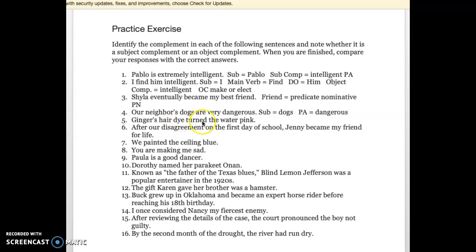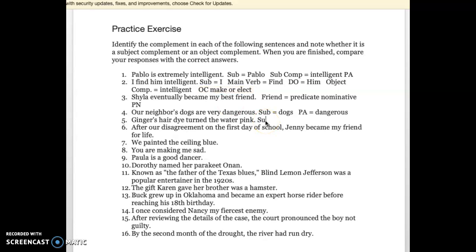So the dye turned the water. Water is the direct object. And pink is an object complement describing the water. And notice how turned is a version of make or elect, as we set up here, which will be the verbs that occur with object complements.